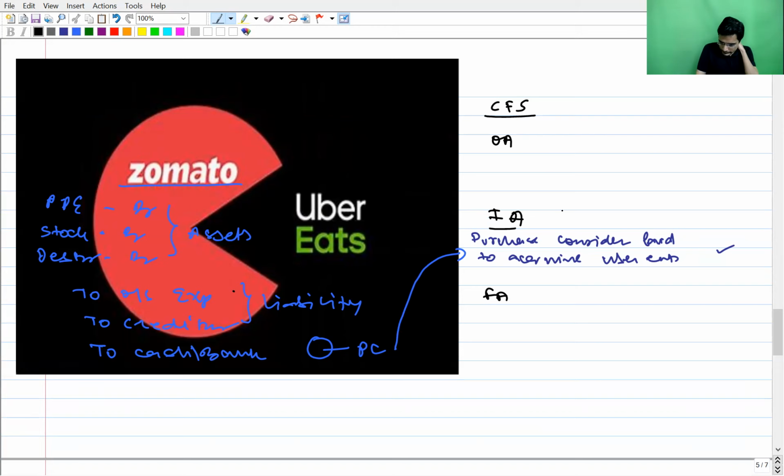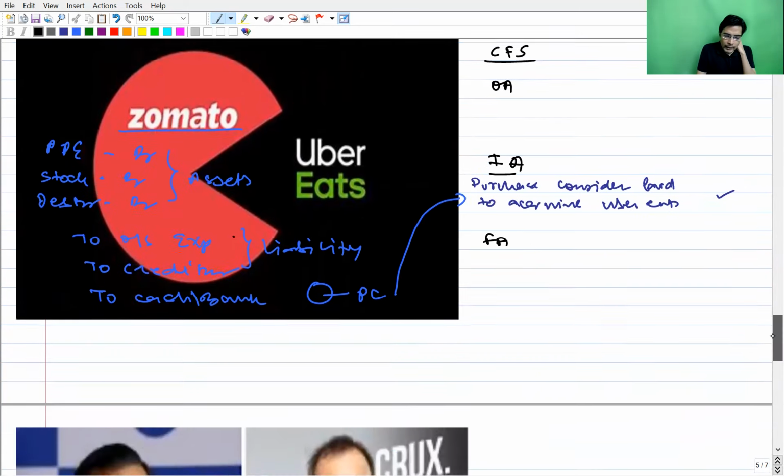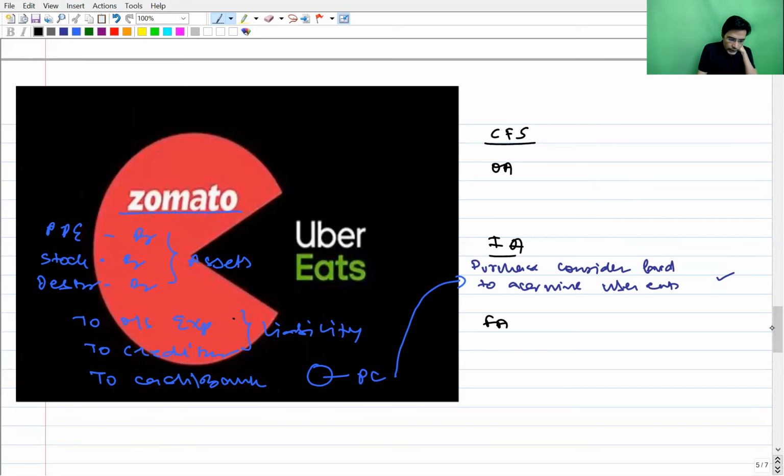Then AS3 is saying, when you are preparing the Zomato cash flow statement, in the working capital changes, we take the difference between opening stock and closing stock, opening debtor and closing debtor, opening outstanding and closing outstanding expenses, opening creditor and closing creditor.